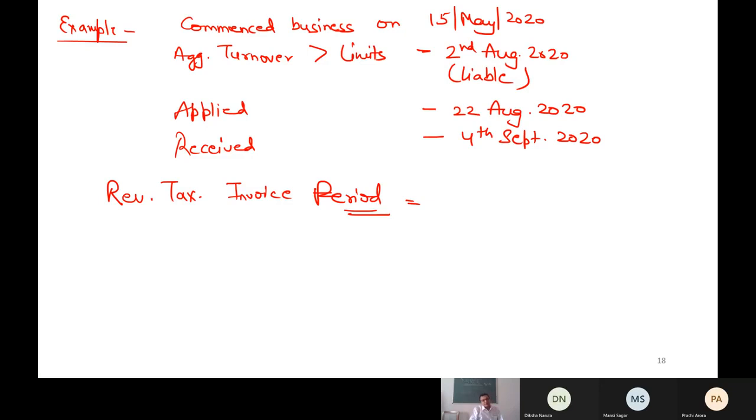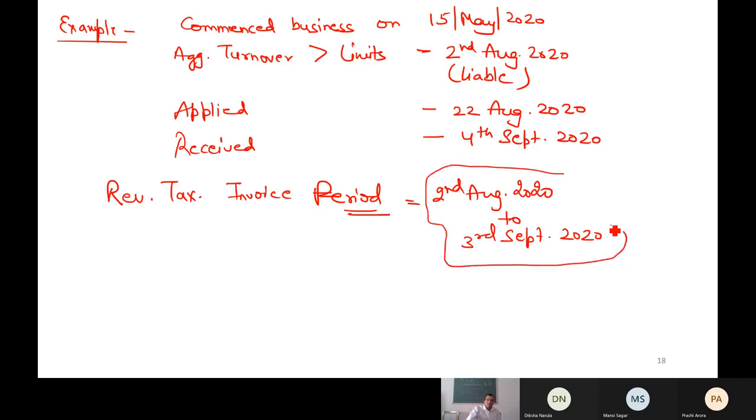Any answer from your side? Of course, I will tell you, but you please try to make an attempt. The answer is the date when my turnover exceeded the limit, 2nd August 20, till 3rd September 20, because on 4th I got this certificate. For this period, I can issue the revised tax invoices.